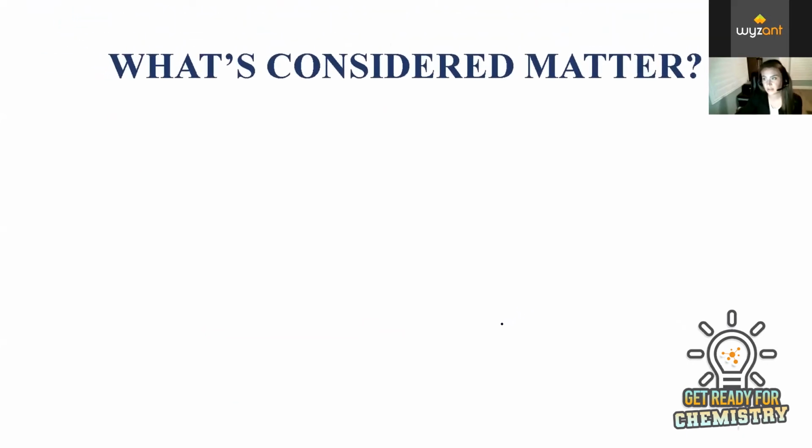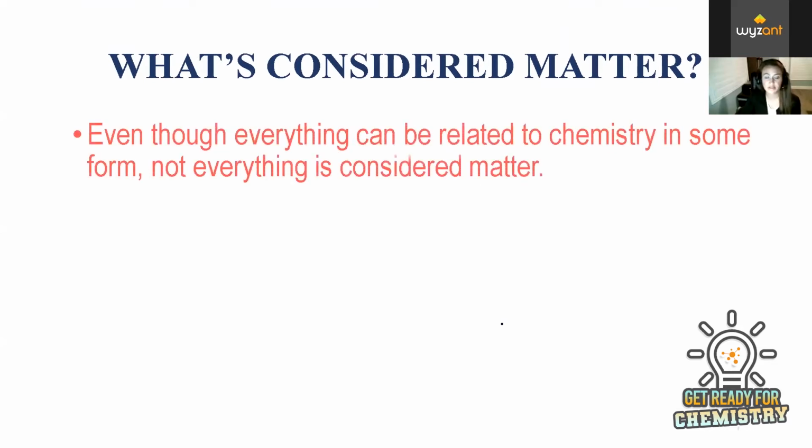But there are things that we don't consider matter. So let's go through this list really quick and see if we can distinguish what's matter and what's not. So what is considered matter? Everything, again, can be related to chemistry, but not everything is considered matter. So rain, rain is technically water and other salts that fall.